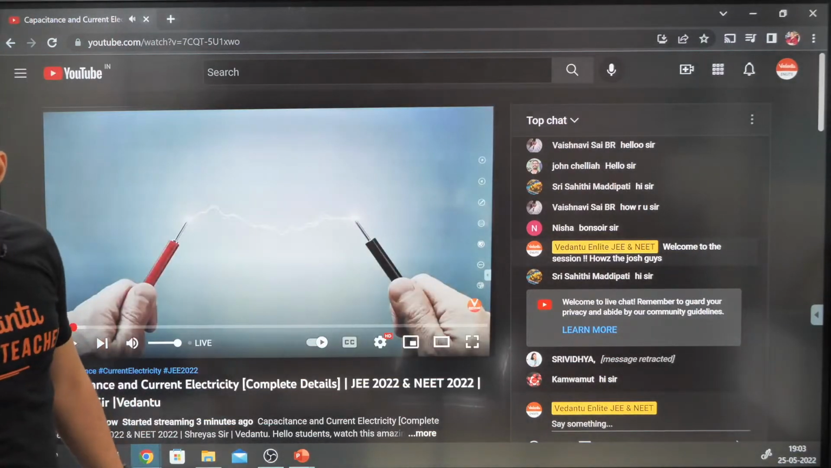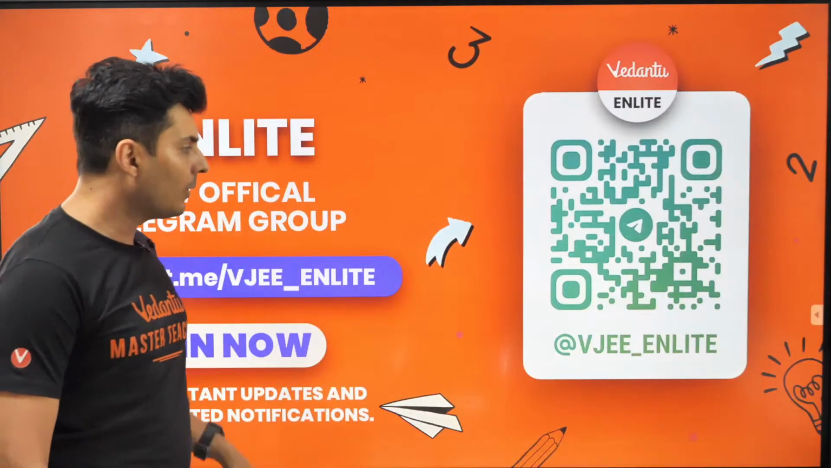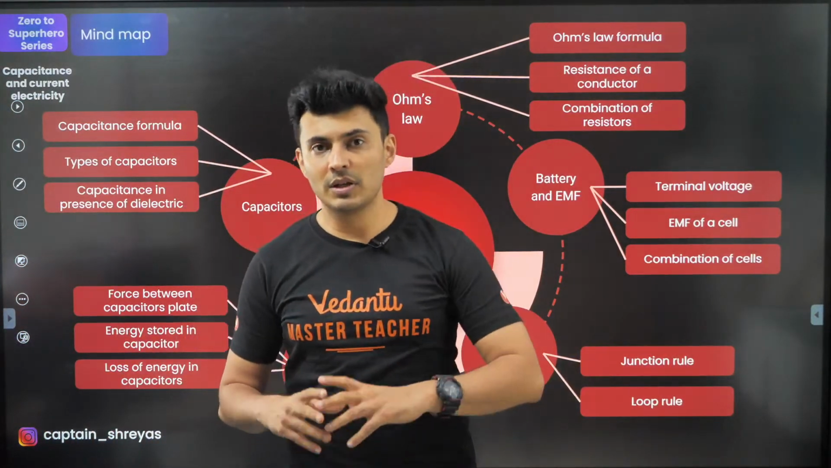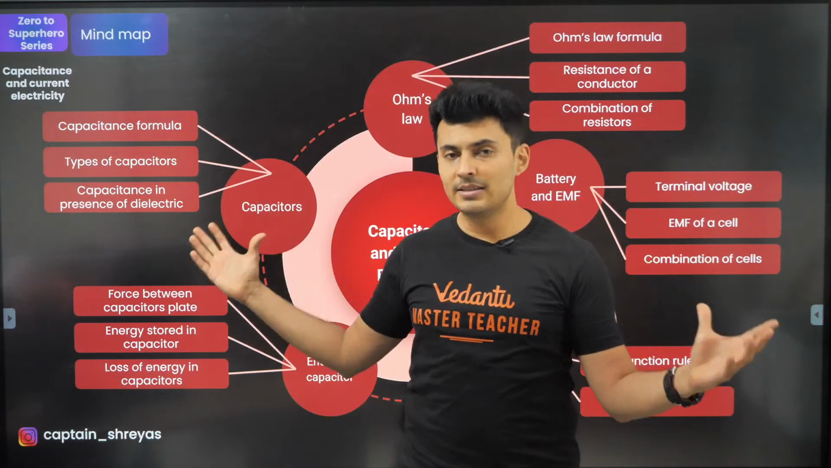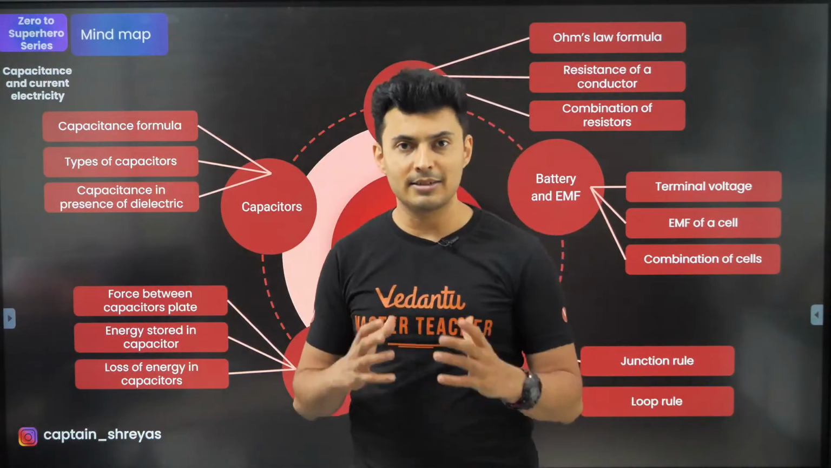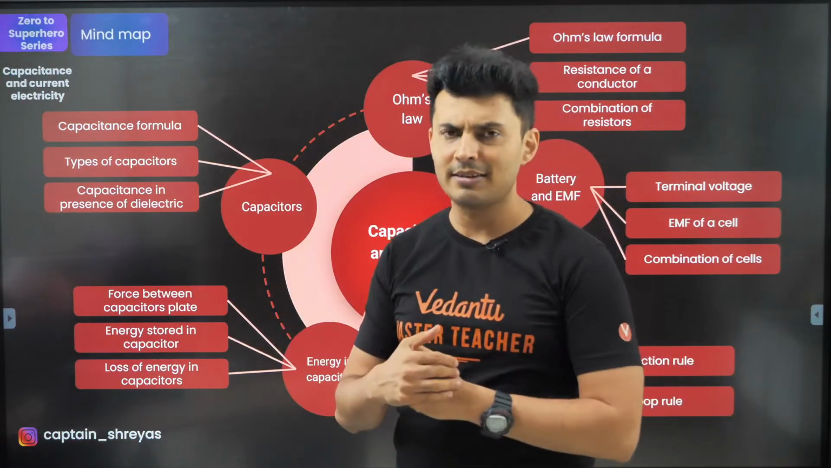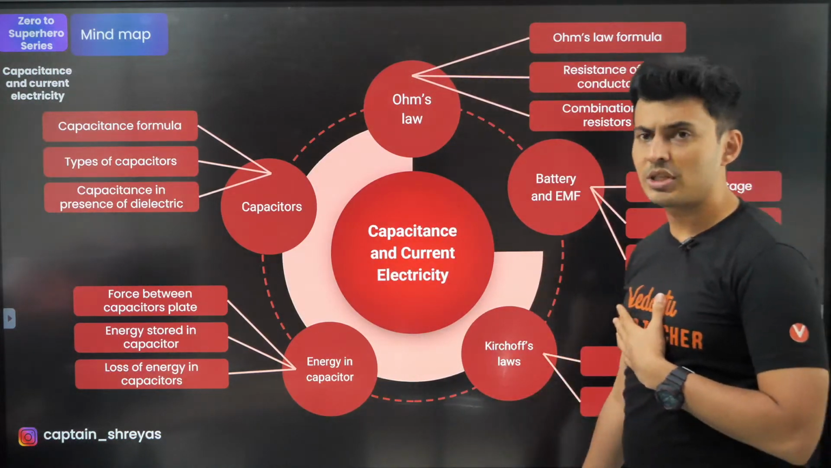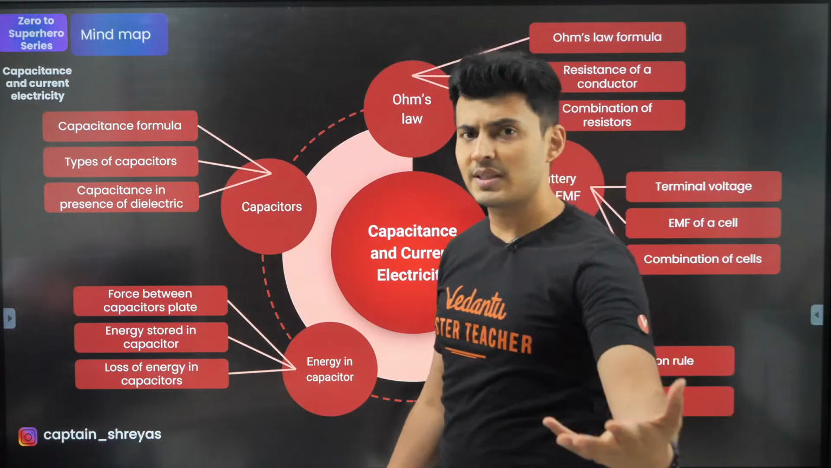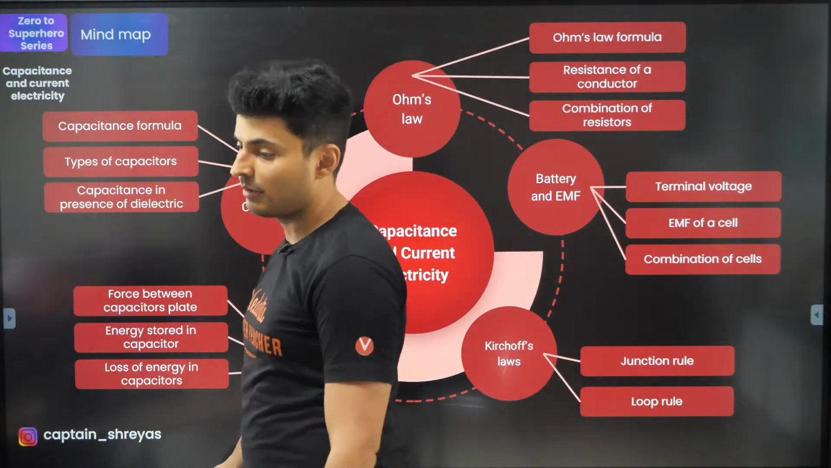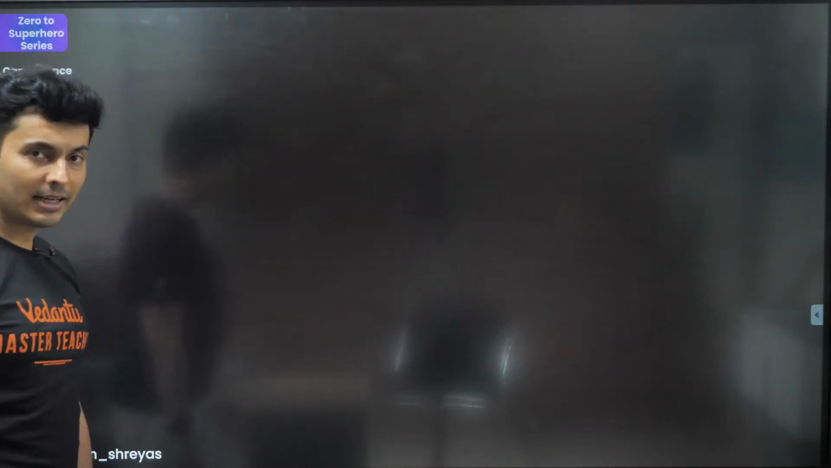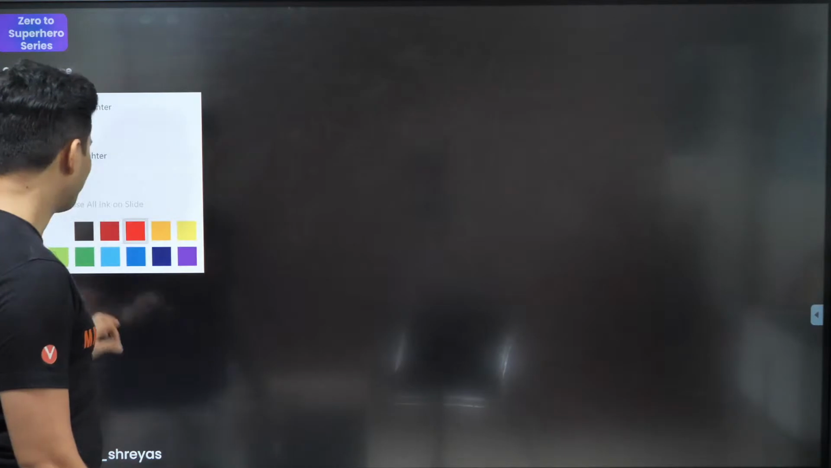Now, like we always do, we'll first start with the mind map. I will discuss all the pointers around current electricity and capacitors, because many things are related in this chapter. Once we are done with that, we'll solve some previous year questions and examples right over here. I hope you have smashed the like button. In case you haven't, please do that right now.